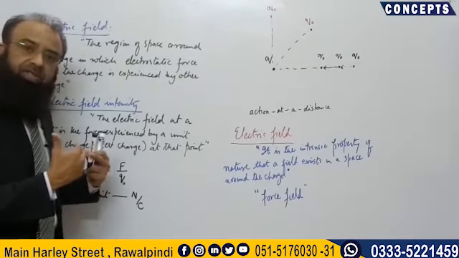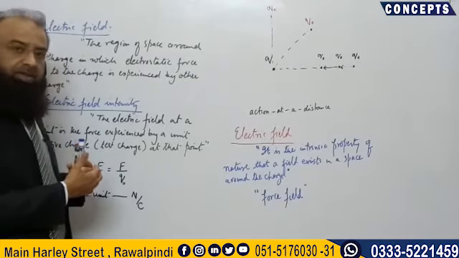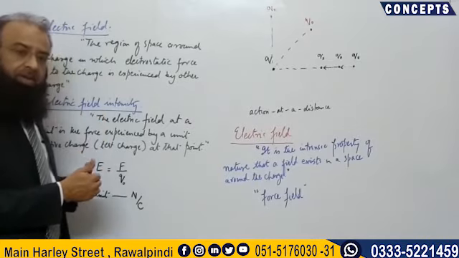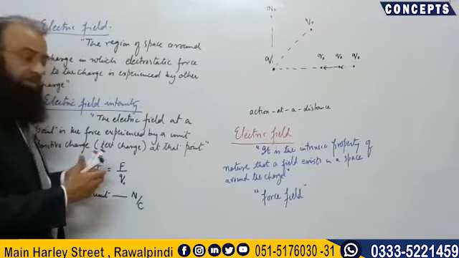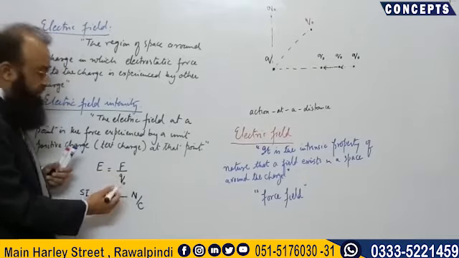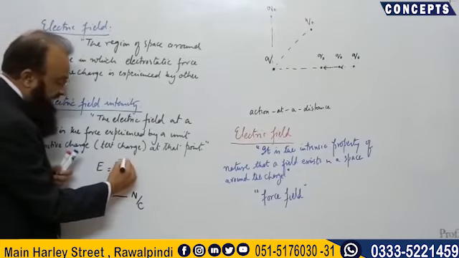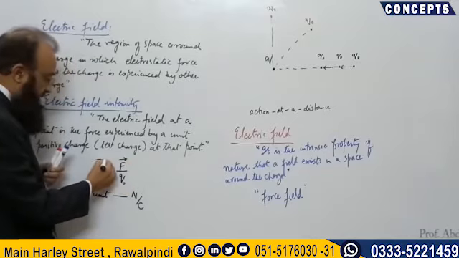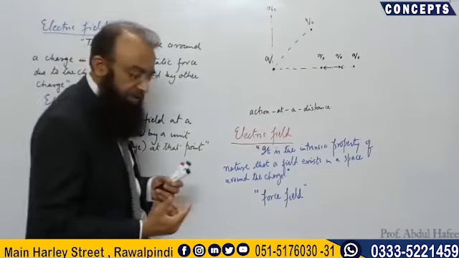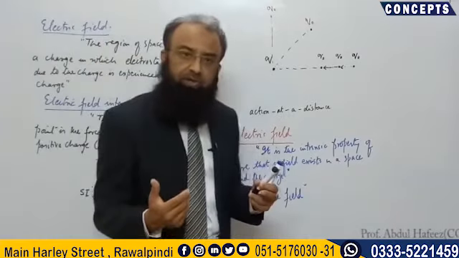What is the nature of this quantity? This electric field is a vector quantity, and the direction of this electric field is in the direction of the force, because in the formula E is equal to F over Q naught, if F is a vector, then this E is also a vector, and the direction of electric field is in the direction of electrostatic force.